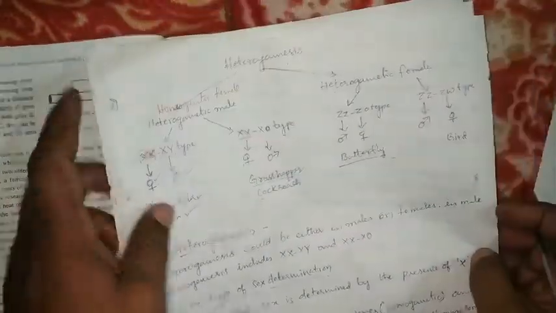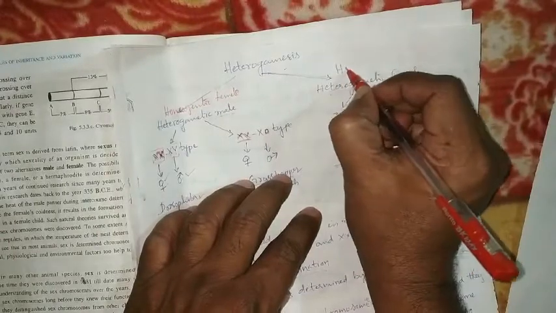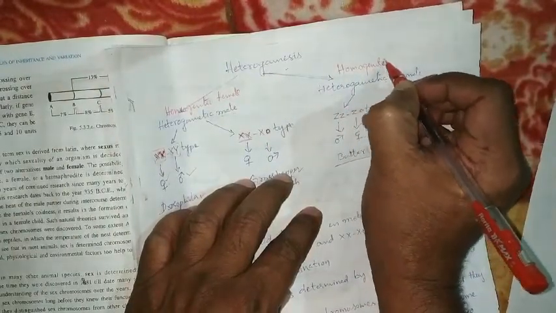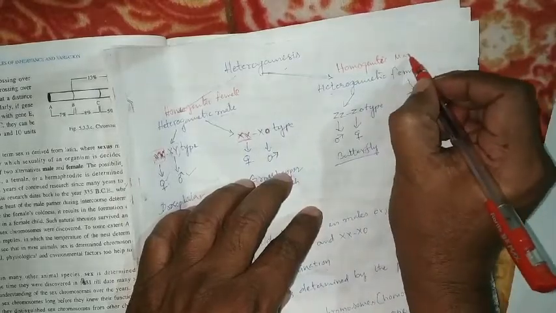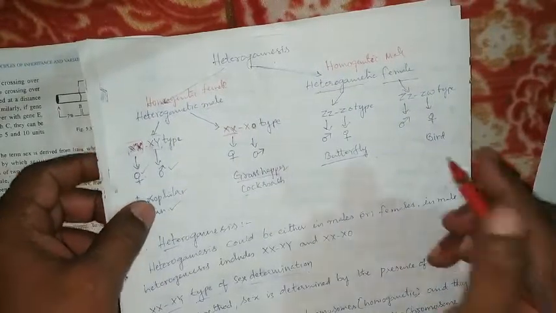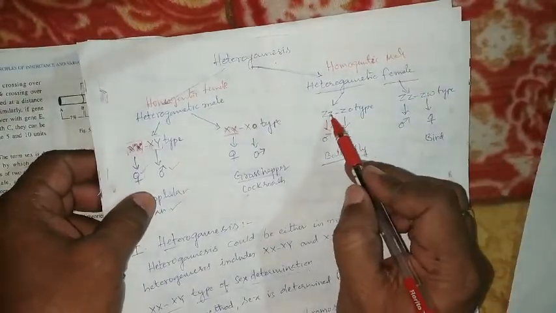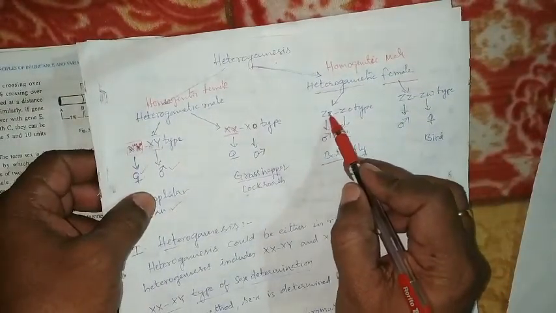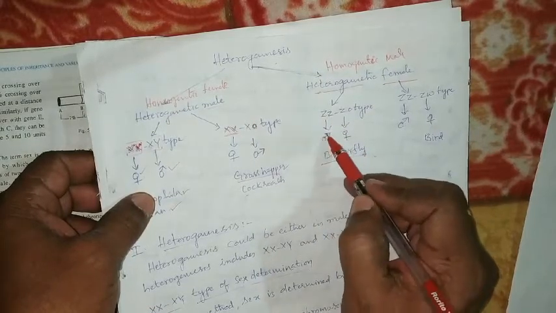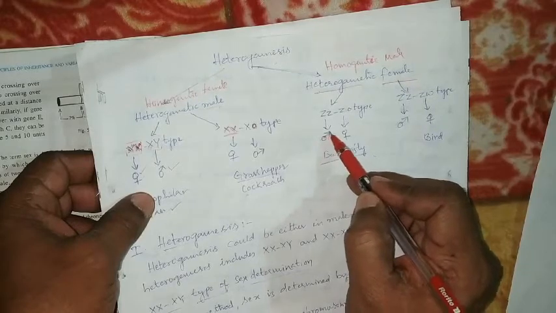Coming to the homogametic male, this is opposite to the first one. Homogametic male, heterogametic female. So here ZZ is homogametic, the same type of allosomes. ZZ represents the male.